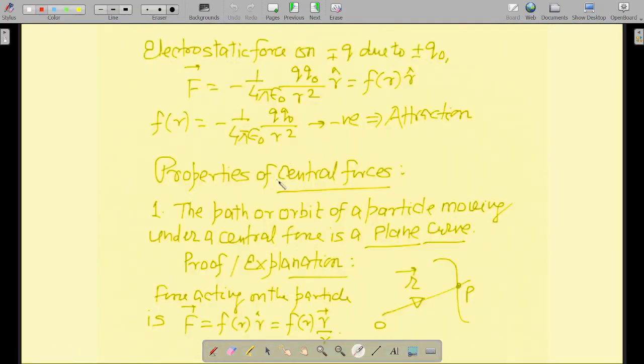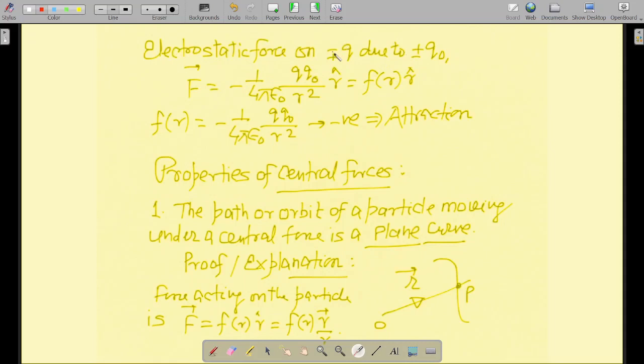So now electrostatic force on minus plus q due to plus minus q naught, what will it be equal to? F vector equal to minus 1 upon 4 pi epsilon naught q naught divided by r square r hat. How did this come? The same formula, but the signs will be opposite. So if you take this to be plus, then this will be minus. If you take this to be minus, then this will be plus. So plus into minus will be minus. So that's why negative sign is coming over here. In case of gravitation, always negative sign was coming, but in this particular case, only when the charges will be opposite, then negative sign will come.